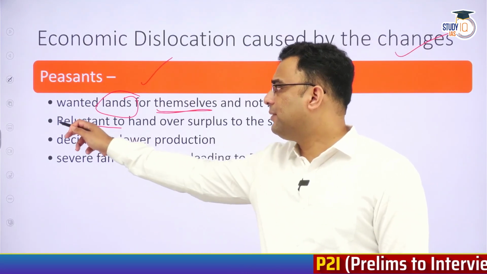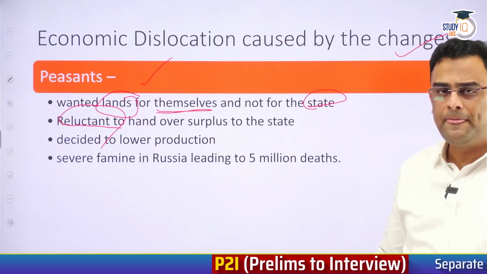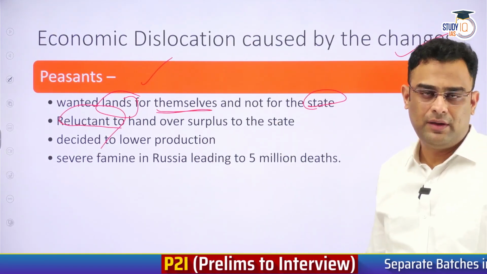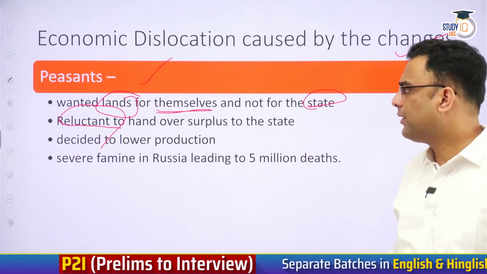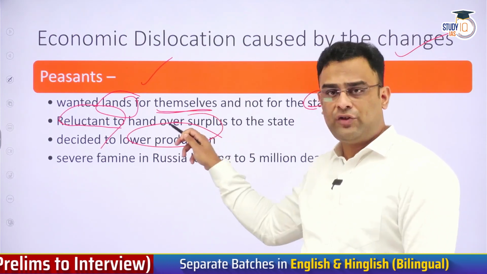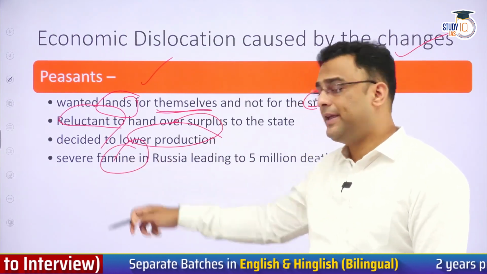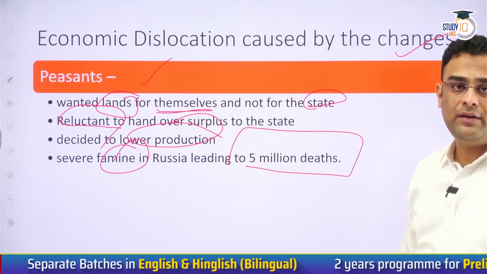Therefore, farmers became reluctant to cultivate. They started to reduce the production consciously because there was no incentive for them. However much they cultivated, they would only get a small proportion of it. Therefore, they stopped making the effort. This led to lower production of food and ultimately famine, causing as many as 5 million deaths in Russia.